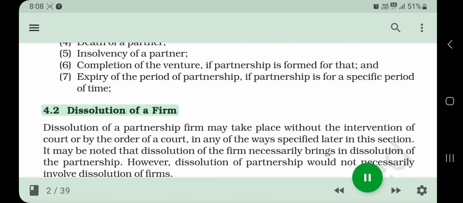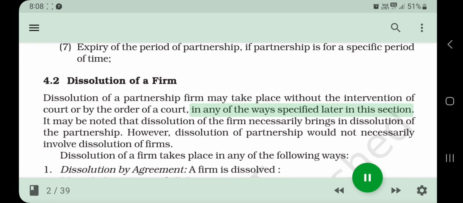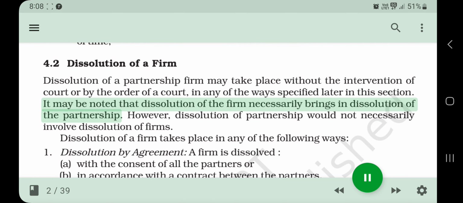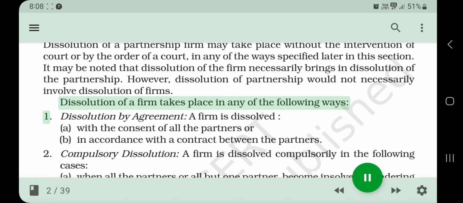4.2 Dissolution of a firm. Dissolution of a partnership firm may take place without the intervention of court or by the order of a court, in any of the ways specified later in this section. It may be noted that dissolution of the firm necessarily brings in dissolution of the partnership. However, dissolution of partnership would not necessarily involve dissolution of firm. Dissolution of a firm takes place in any of the following ways.